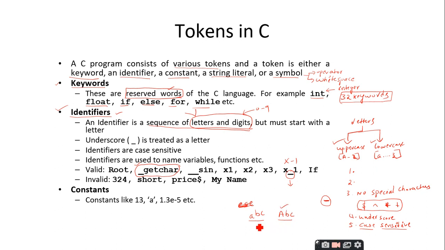Why? Because this ABC is different from this abc. Why? Because the C programming language is case sensitive. Therefore, you have different cases here. It is uppercase and this is lowercase. Therefore, it is going to treat these two variables differently. That is called the case sensitivity.